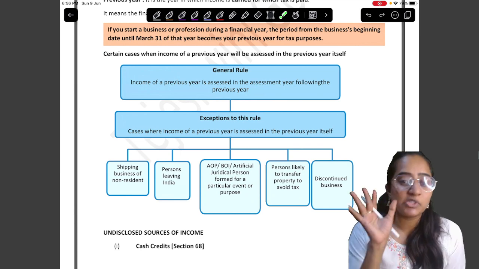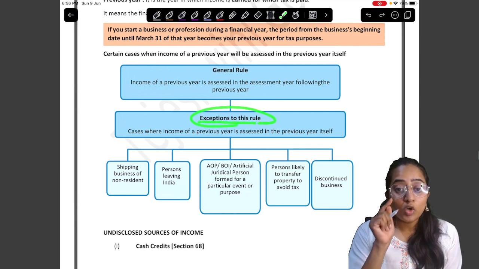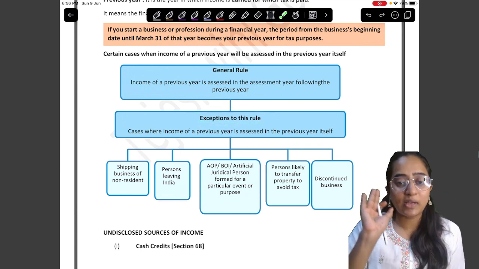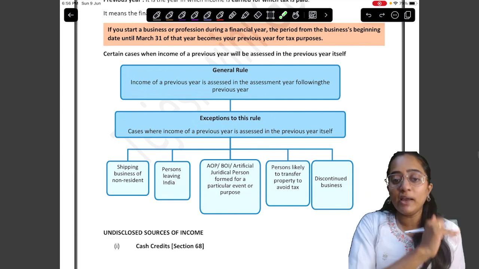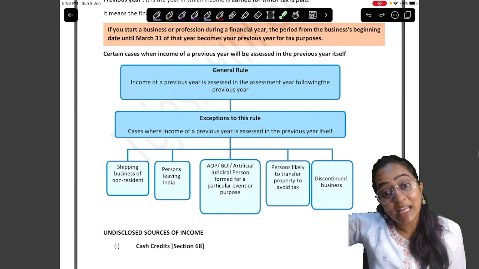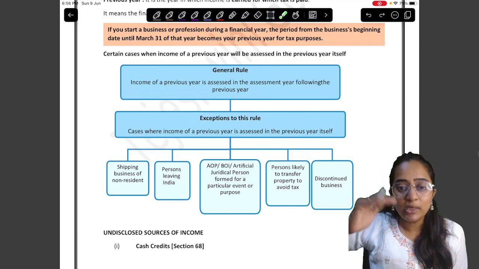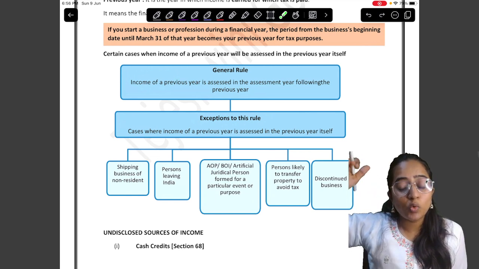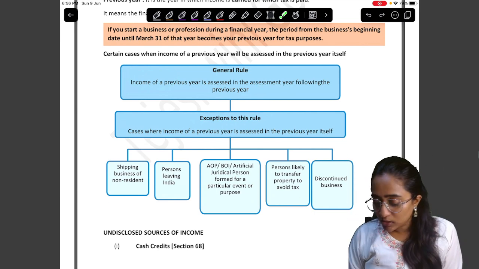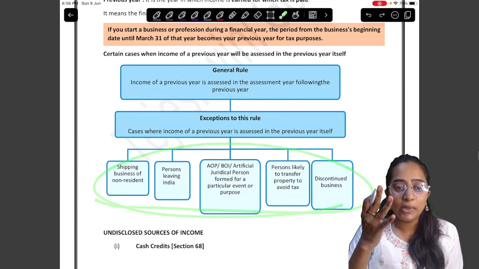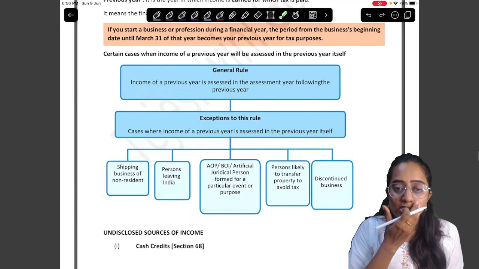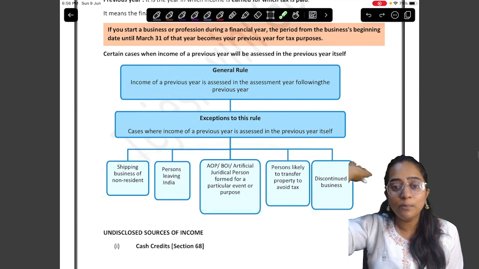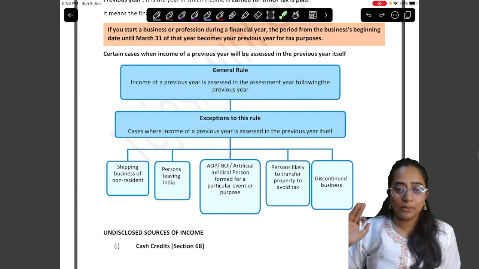There are certain exceptions to this rule. Exception means you are going to make the payment of tax in the PY only. You are not going to wait till AY. See, generally if the government wants to collect money from you, it needs to wait till AY. In certain five situations, the government doesn't want to wait. The department wants to receive the money as soon as you receive the money.